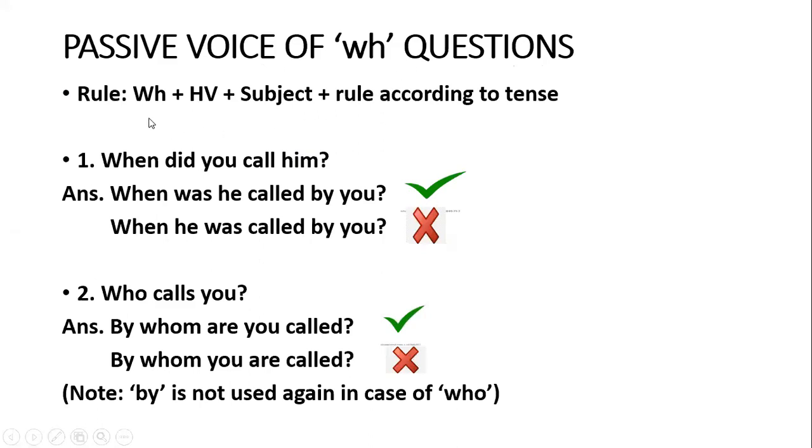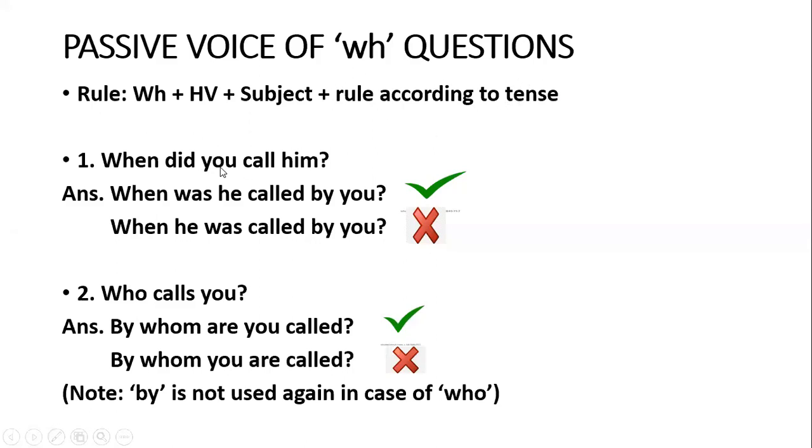So first we will see how to form the passive voice of WH questions, right? So the rule is WH means you are going to start your passive voice with the WH word only. If it is when, you will start your sentence with when. If it is why, you will start your sentence with why. If it is what, you will start with what. So the rule is WH plus helping verb plus subject, and the rest of the rule will be according to the tense that we did yesterday.